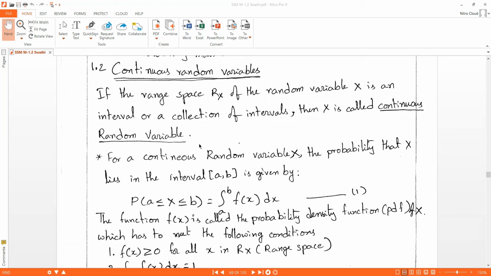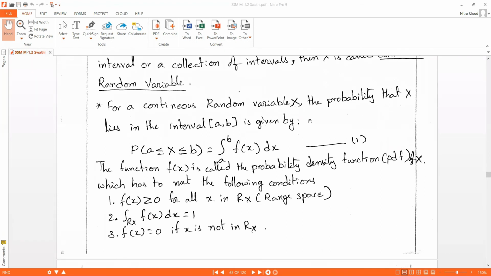Remember this: the range space Rx of random variable X is an interval, or it can be a collection of intervals, then X is called a continuous random variable. We'll see this with an example also.